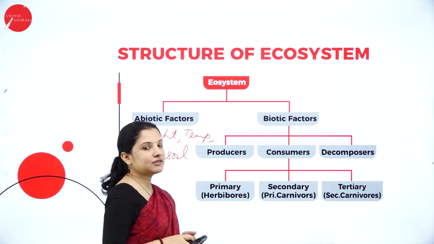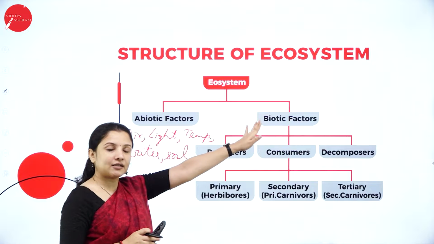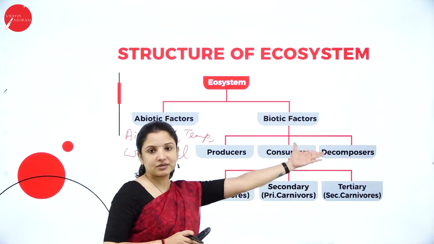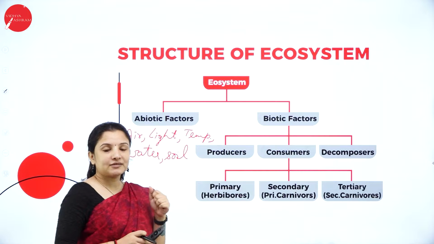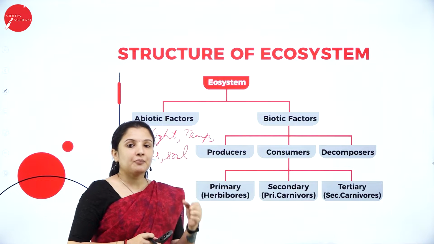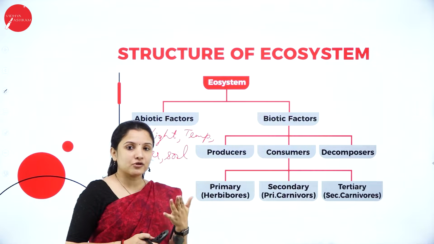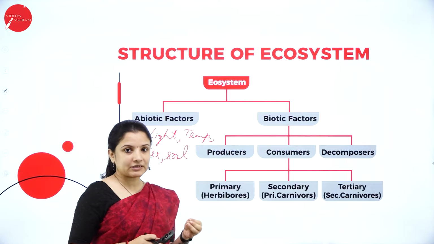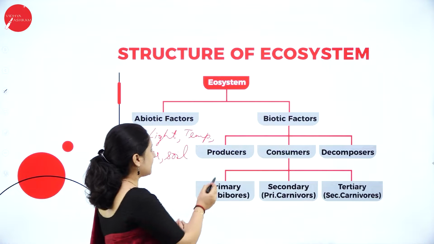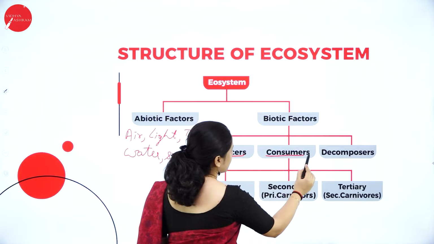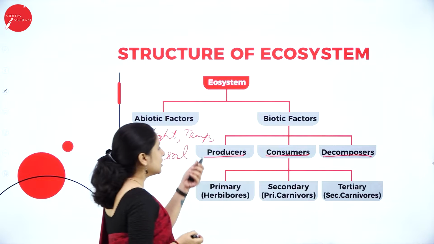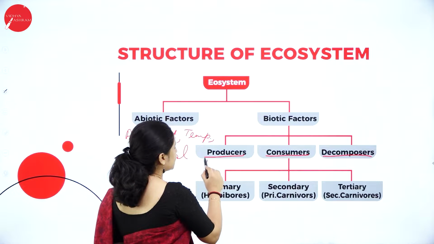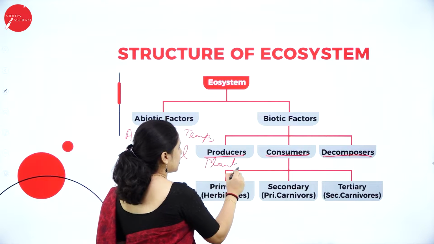Next, biotic factors. Again, these biotic factors are nothing but the living organisms. They are again divided into producers, consumers, decomposers. Producers, when I say producers, it means they produce something, right? How do they produce? They produce energy by deriving energy from the sunlight. So they are the producers. So we have the producers, then we have the consumers and the decomposers. So again the consumers is divided. So under the producers, the best example is the plants. The green plants will be the producers.